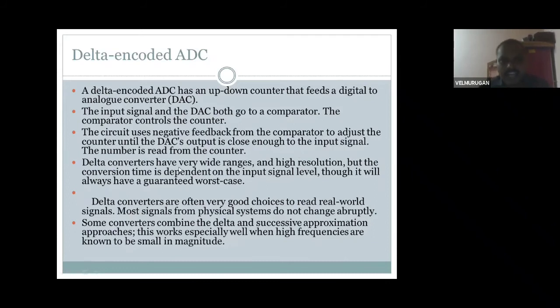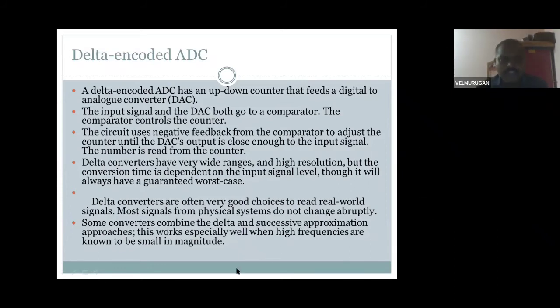Last, the delta converters have a very wide range and high resolution, but the conversion time depends upon the input signal level, though it will always have a guaranteed worst case. Delta converters are a very good choice to read real world signals. Most signals from physical systems don't change abruptly. For a physical system, using comparators and control circuit units, you produce the digital output 0 or 1.